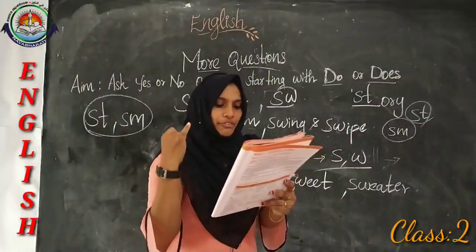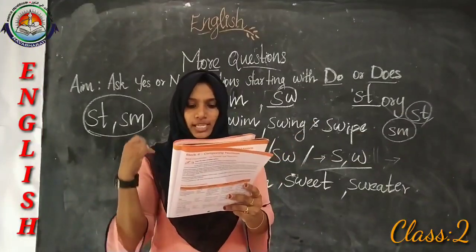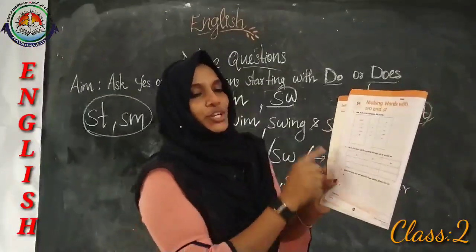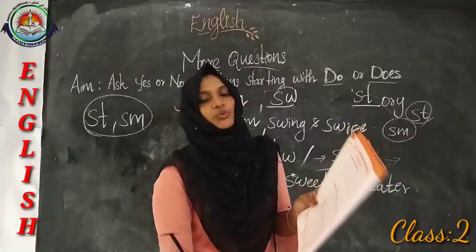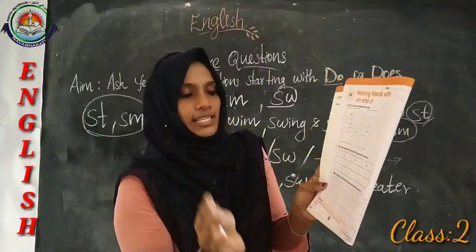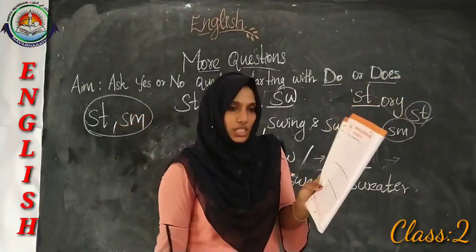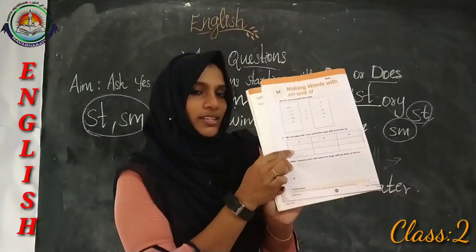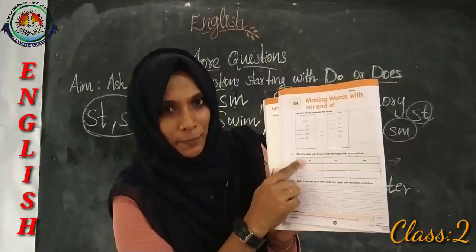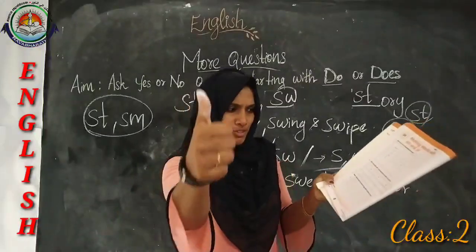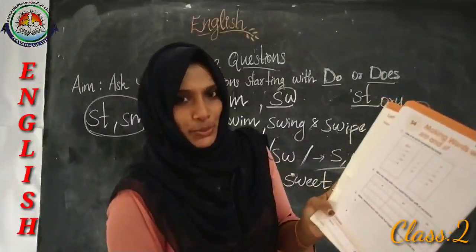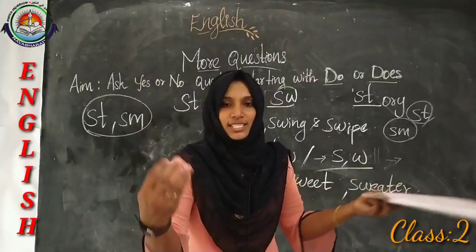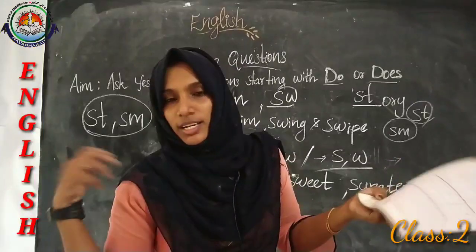Then number 2, fill in the table with two new words that begin with ST, SM and SW. Here also, you have to find two words with these: st, sm and sw. So what are the words for st? Yes, star, stand. SM: smell or smart. Then what about SW? Yes, SW: sweater, sweet or swing, like that. You can write here.